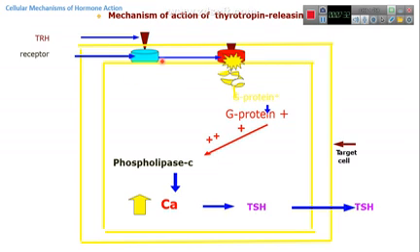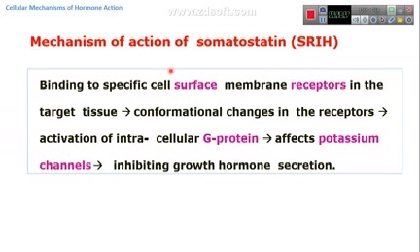This is explaining the mechanism of thyrotropin: hormone receptor interaction, alteration of G protein by activation, activation of phospholipase C that leads to calcium ion to be released through the opening of calcium channels and leads to thyroid stimulating hormone secretion. Thyroid stimulating hormone will go now to the thyroid gland to stimulate the thyroid gland for synthesis of T3 and T4.